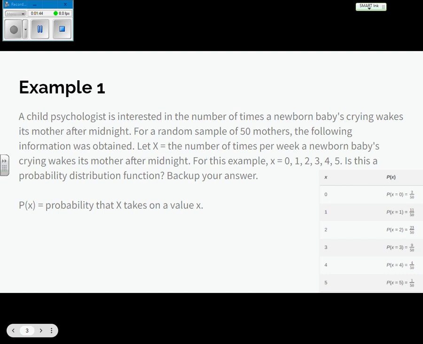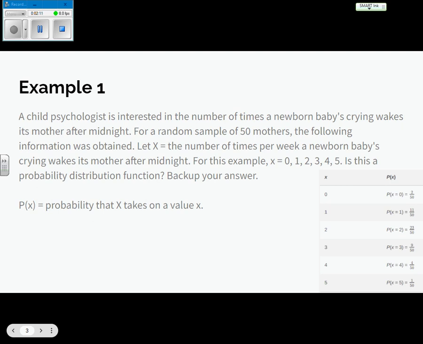So a child psychologist is interested in the number of times a newborn baby's crying wakes its mother after midnight. So they went out and sampled 50 mothers, and the following information was obtained. I'm sorry that's small. Hopefully that looks bigger on your screen. So X is the number of times per week a newborn baby's crying wakes its mother after midnight.